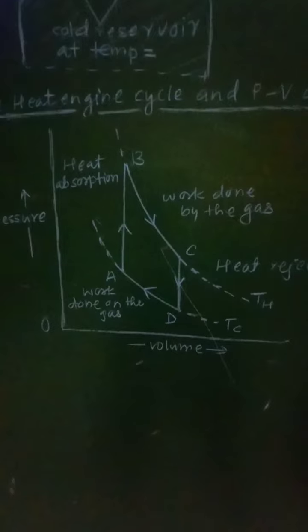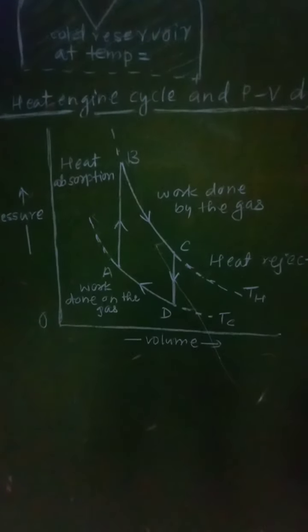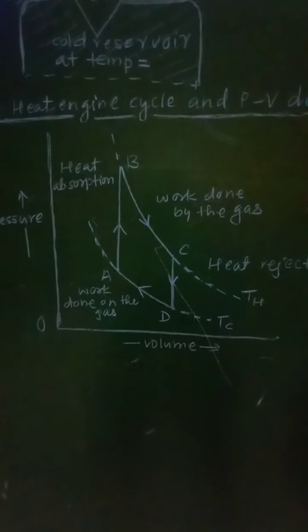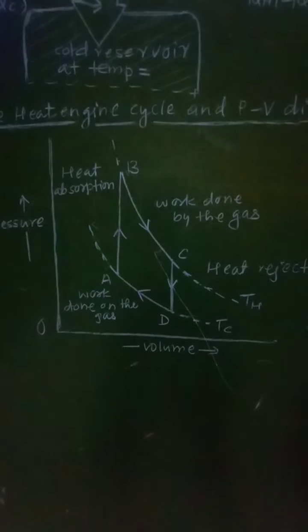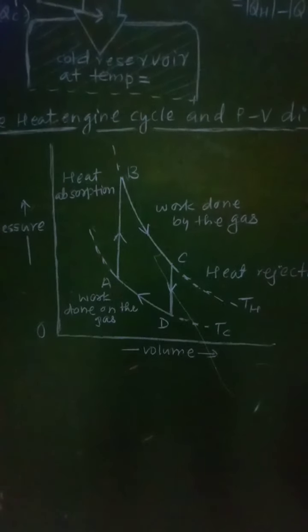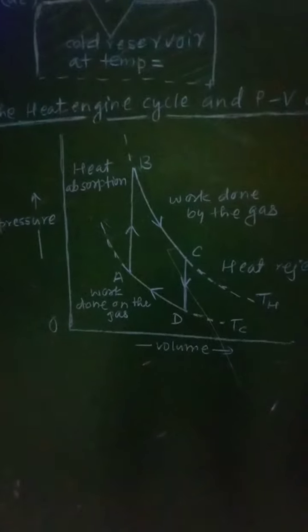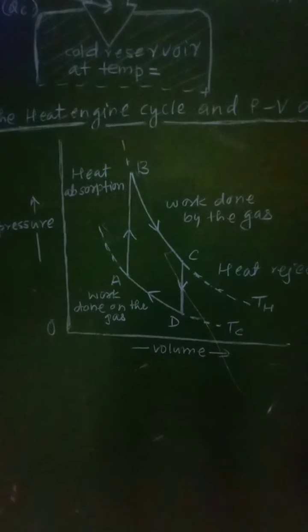That means there will be three parts: heat absorbed, then converted into work done, and the remaining part rejected in the third part. The PV diagram for a typical heat engine is as shown in the figure.